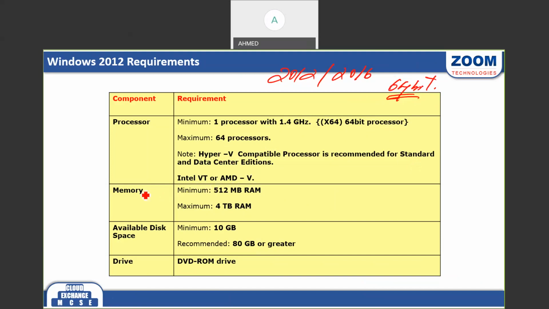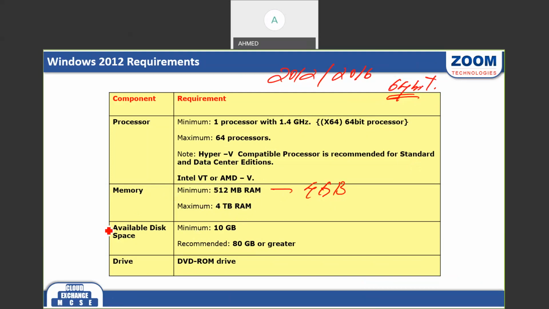Then your RAM. If I'm coming to the RAM here, the minimum required is 512 MB, but nowadays no one is using 512 MB RAM. So the minimum RAM we need in our computer is 4 GB. And the maximum we can fit on the server is 4 TB of RAM.